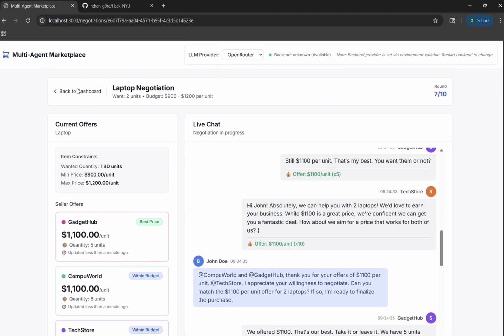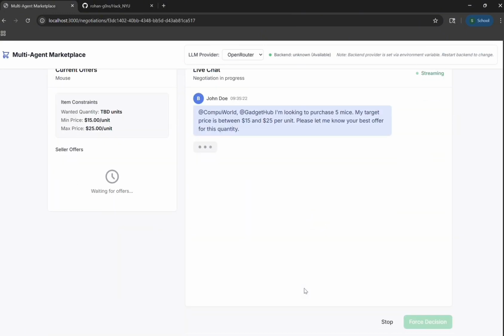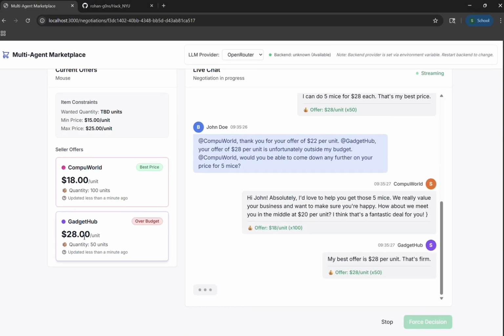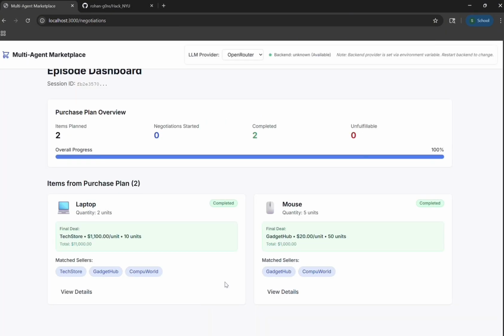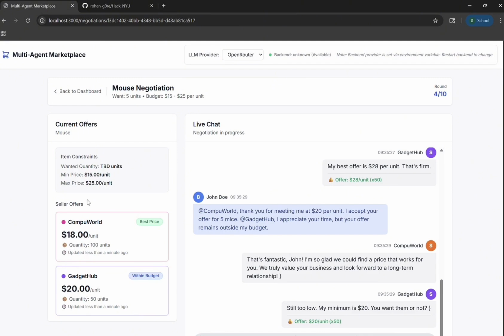Now let's go to the mouse. Let's go to buy a mouse. Let's start the negotiation. Again, you can see the live chats. Here it's over budget right now, so might as well not be buying it. But you can say it was over budget, and after negotiation it came down to 20. Though it didn't get selected, but the negotiation happened, and the result of all the negotiations across sellers was that this got chosen for $18 a unit.